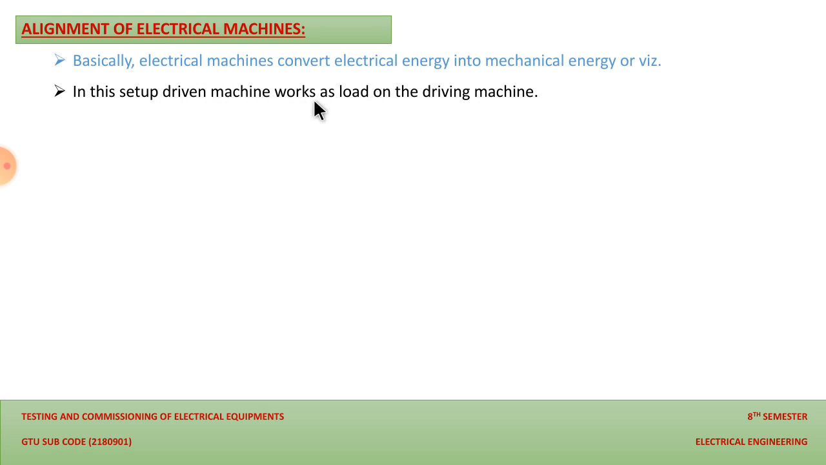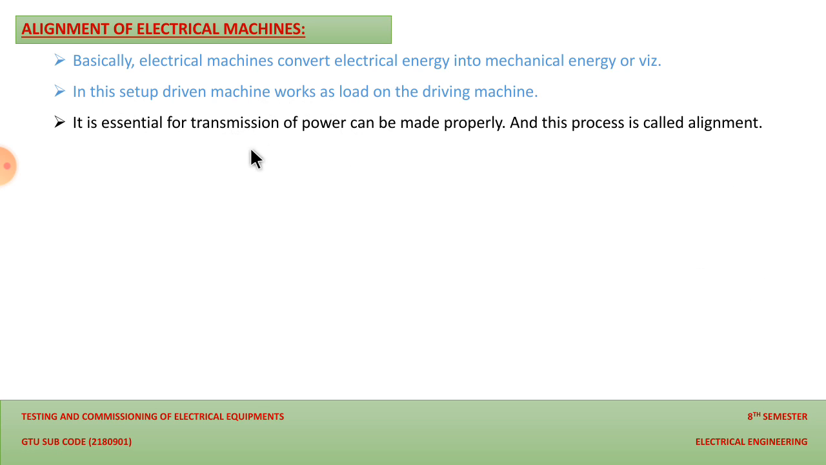So the driven machine works as a load on the driving machine, and it is essential so that the transformation of the power can be made properly. We are transferring the mechanical power generated on the shaft of the electrical motor to the driven machine, and this process is called the alignment. A proper transmission of power from one machine to the other will take place only if the alignment between the two machines is proper.